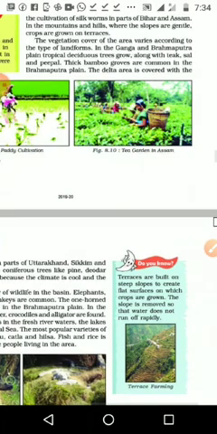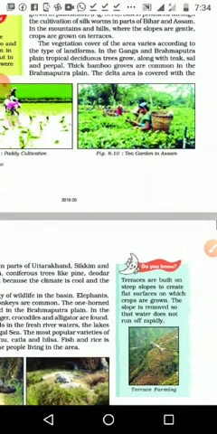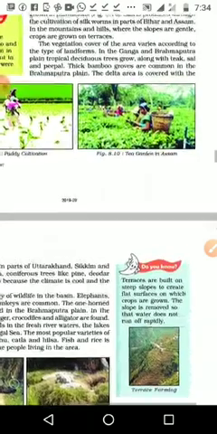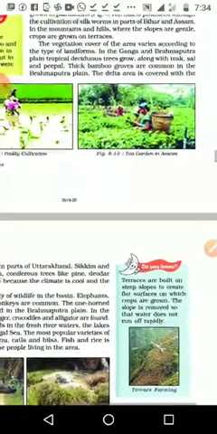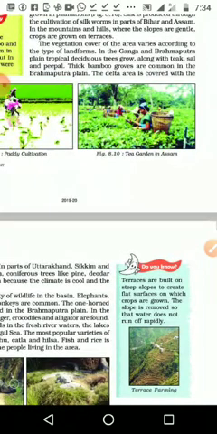Another most important speciality of deciduous forest is that they will shed the leaves at the same time. Some deciduous forests shed their leaves in the winter season, and all the trees will shed their leaves then. Some shed their leaves in the summer season, and all the trees of that forest will shed the leaves at that particular time. Here in India we can see they are shedding their leaves at the starting of the winter season.